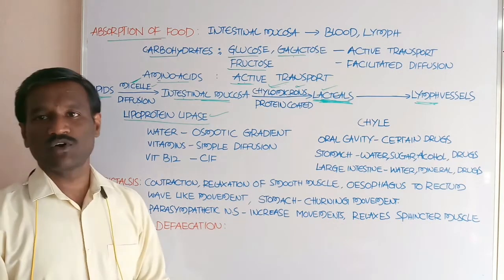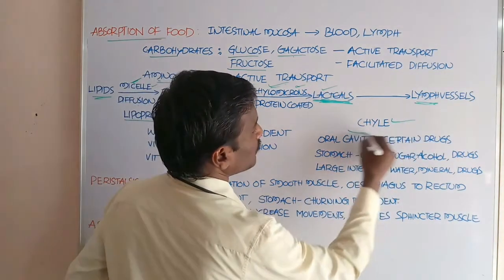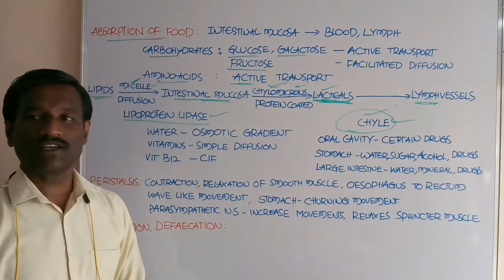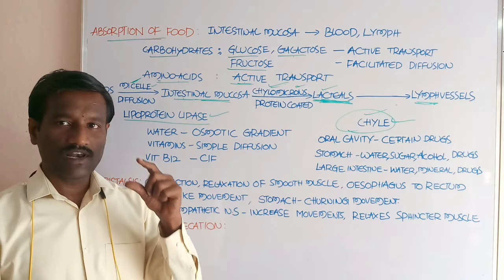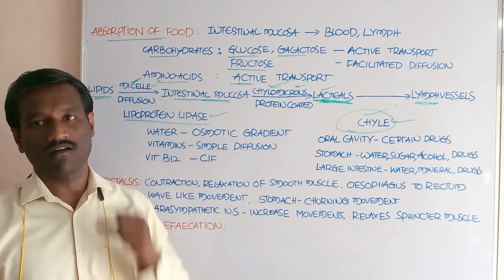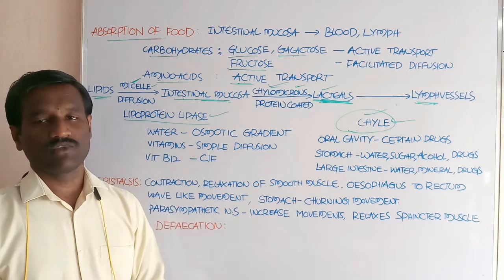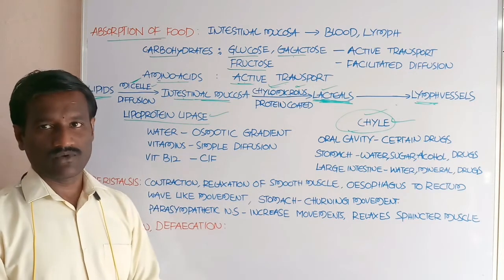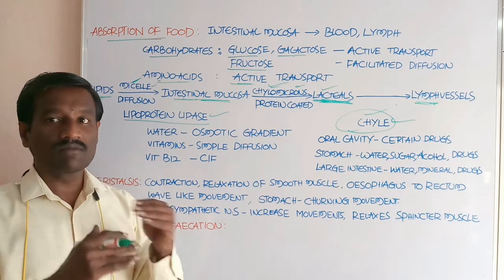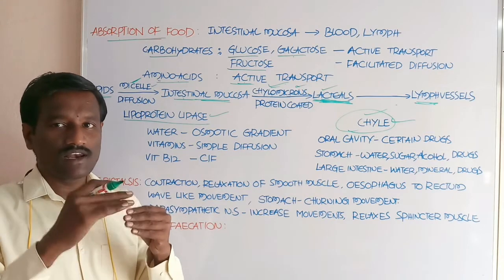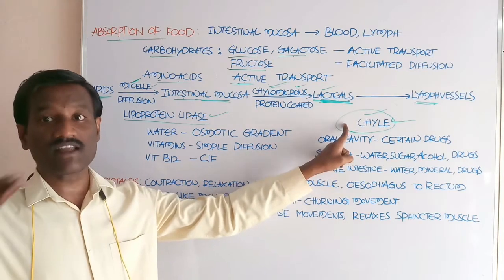Okay, this is about the absorption of the lipids. And what about the chyle? You know about the chyle. Chyle is the emulsion of the lymph and the chylomicrons in the lymph vessels. This is the white fluid-like structure. It is the emulsion of the lymph and the chylomicrons, present in the